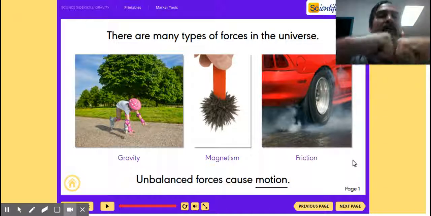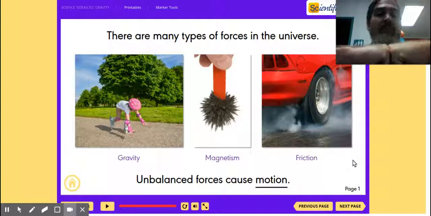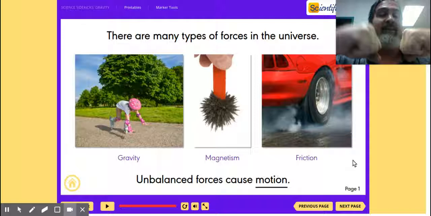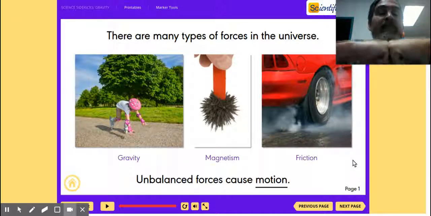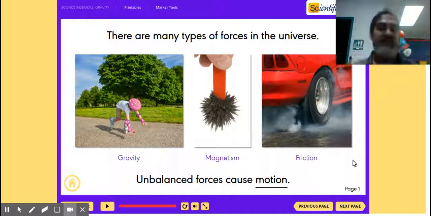Now, if we have balanced forces, where it's pushing together with the same force, no matter how hard I push, nothing's going to go anywhere because I'm pushing the same with both sides. So, balanced forces do not cause motion. Unbalanced forces cause motion.